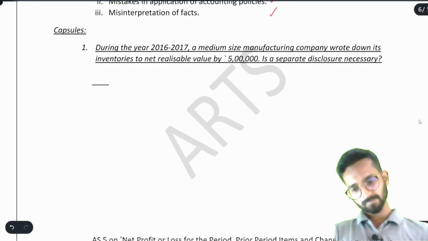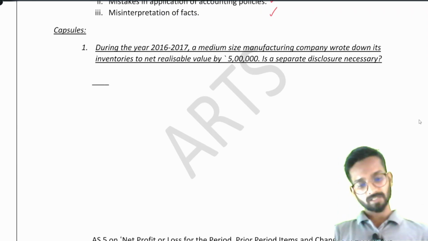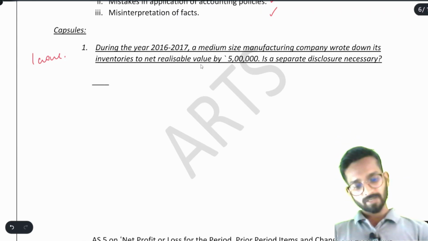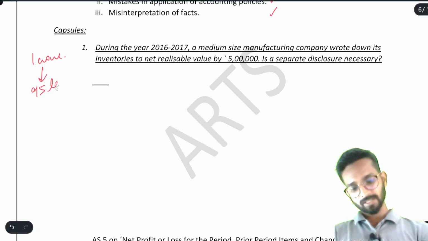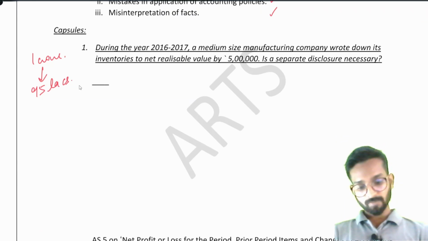See, during the year 2016-17, a medium-sized manufacturing company wrote down its inventory to net realizable value by 5 lakh rupees. Is a separate disclosure necessary? It means, suppose the inventory was 1 crore rupees as the book value, written down to net realizable value by 5 lakh. Now they reduce the value and write that the value of the inventory is only 95 lakh rupees. Now tell me, is a separate disclosure required?